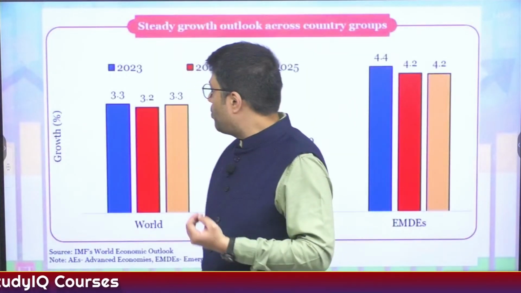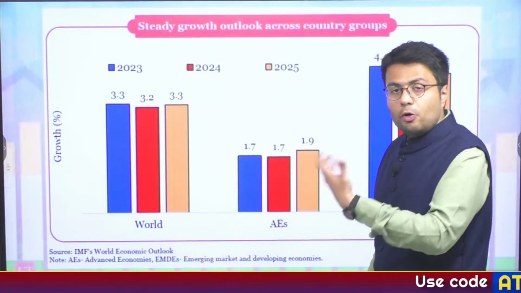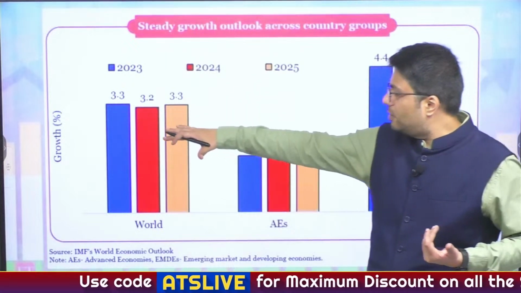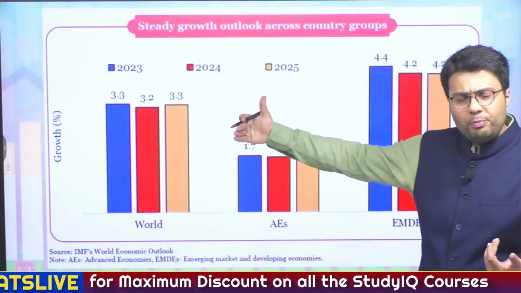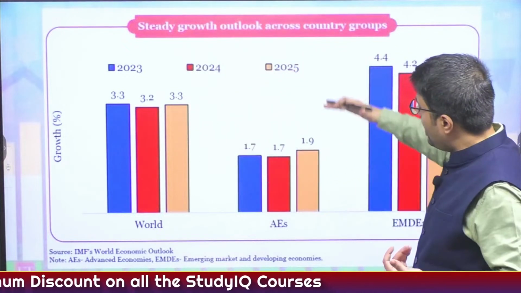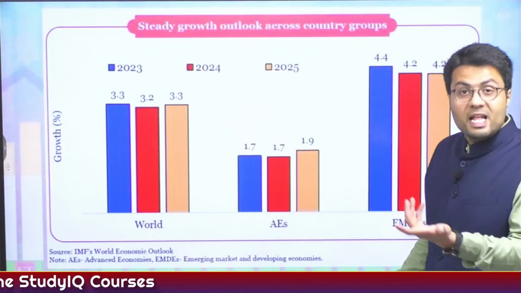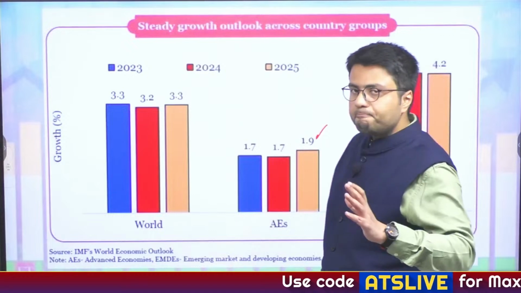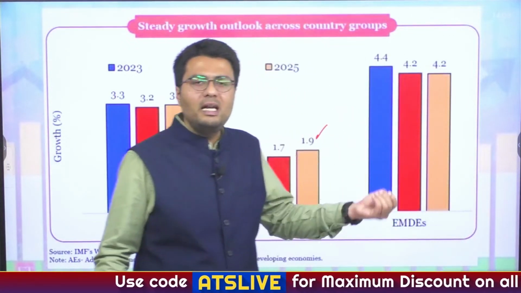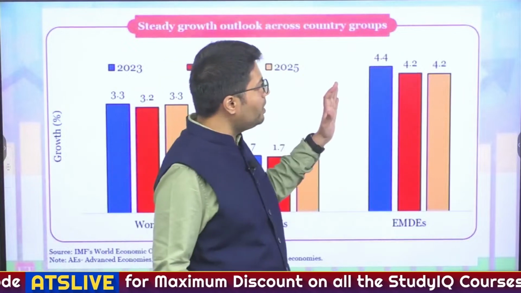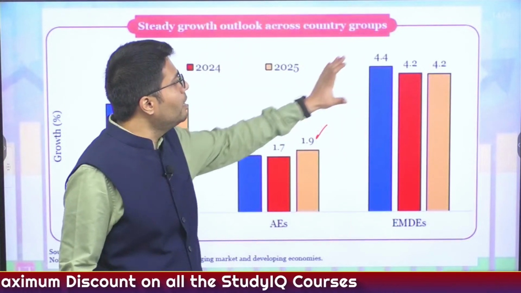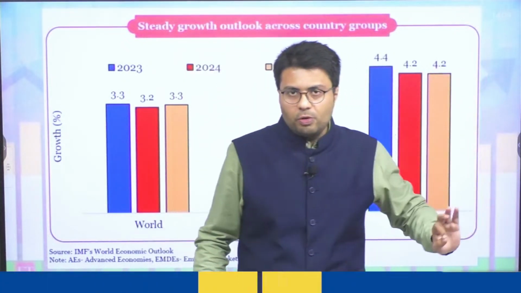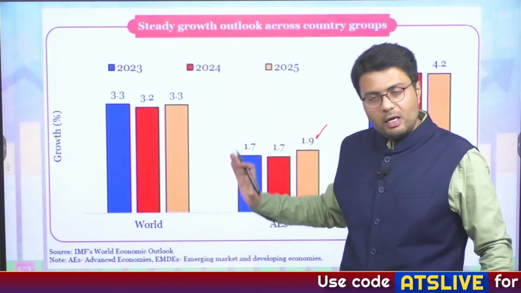Now let us compare the global growth rate, in terms of developed as well as emerging economies. I told you in the past few years, the world has grown at an average rate of 3.3 to 3.4%, whereas the advanced economies like the US, UK, etc., have grown at a much lower rate of about 2%. On the other hand, the emerging economies like Brazil, India, even China for that matter, have grown at a much higher rate as compared to advanced economies, about 4.2 to 4.4%. So this was the emerging economies' growth as compared to the world and advanced economies' growth.